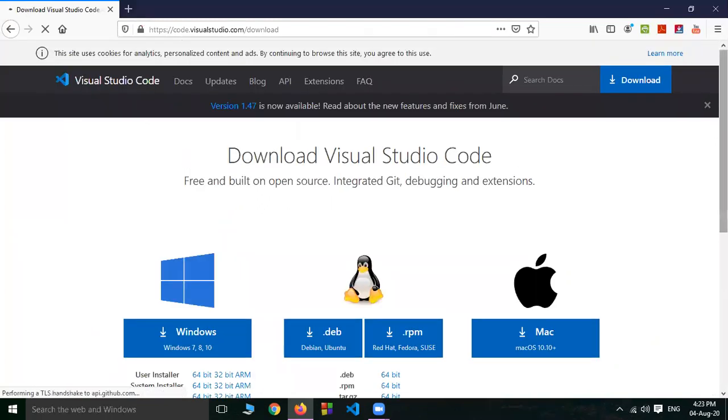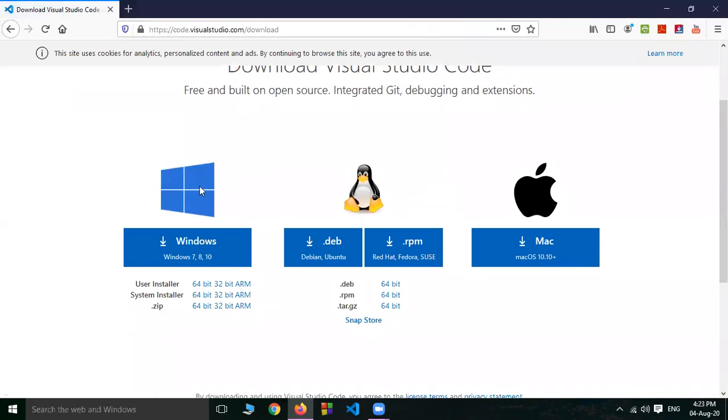Now here, this is the main page. It is also available for all three operating systems: Windows 7, 8, 10. How many bits is the operating system in your laptop or computer? Download for 64-bit. You have to click here, 64-bit. If you have Linux, download it. If you have a Mac, click here. In my laptop, Windows 10 64-bit is there, so install any one 64-bit, not 32.